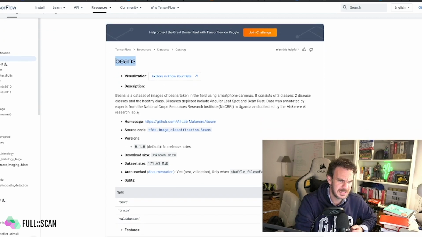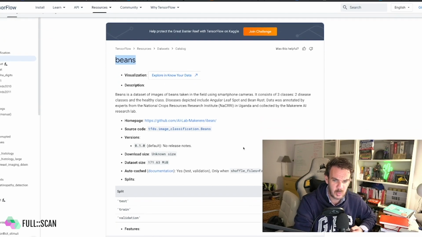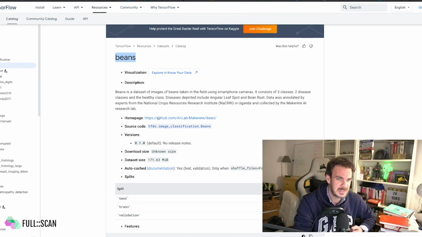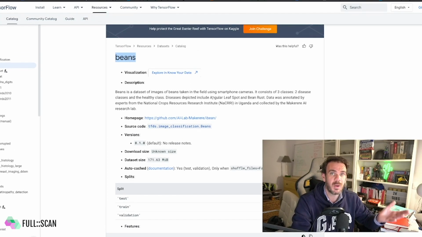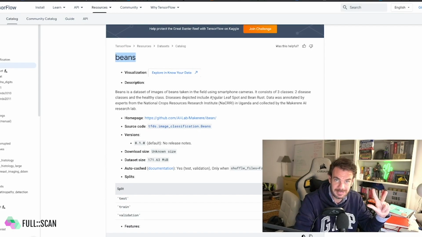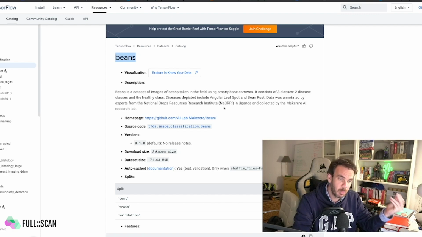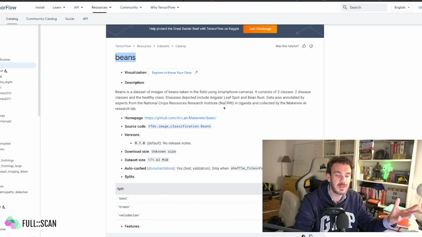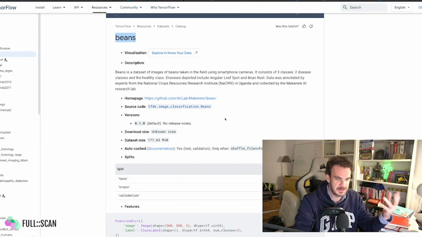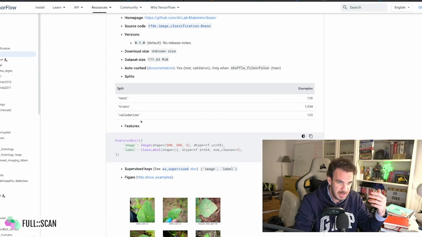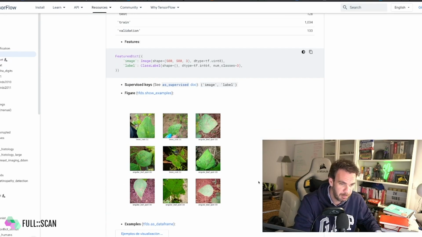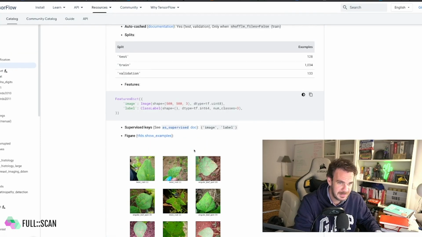It's actually, I think, 1,200 or so images of beans, and each of those beans might be healthy or it can have a particular kind of disease. So there are 3 different classes. So it's a multi-class classification problem using images, right? So here you can see some examples of the images that we will try to classify, and the shape of the images, but we'll go to that in a minute.